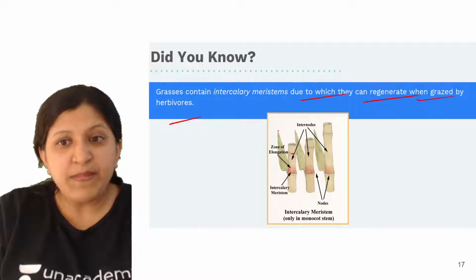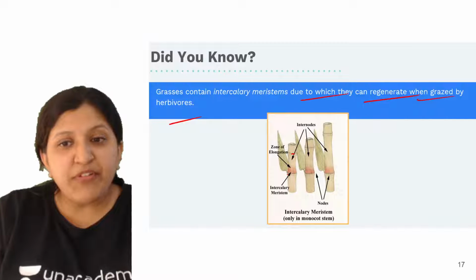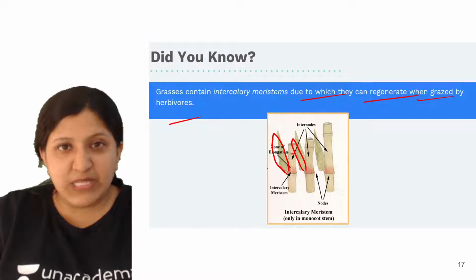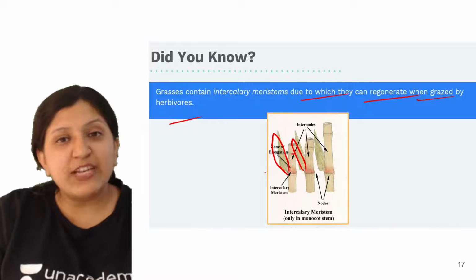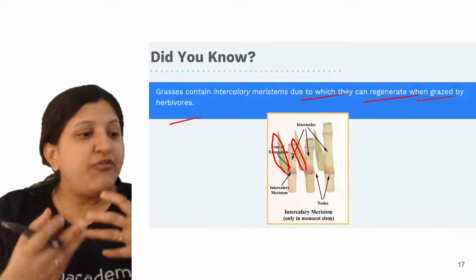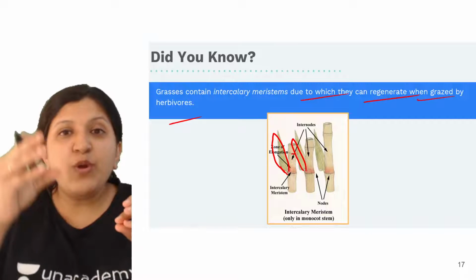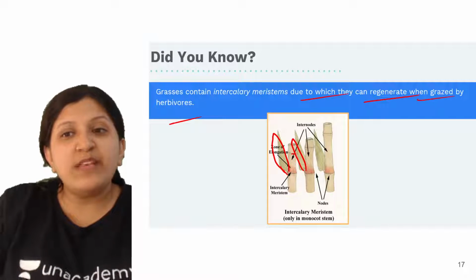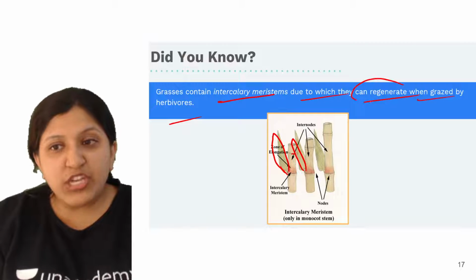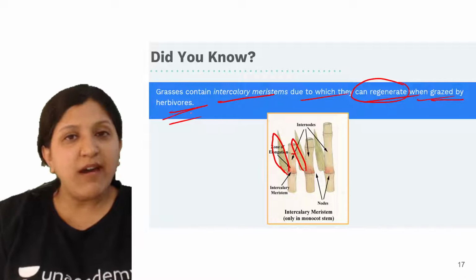That meristem will give rise to a bud, or it can give rise to a leaf. So whenever a grass has been cut, again there is growth. This is from a plant that they have shown here. When they feed on this, there is a growth that we can see. That growth is mainly because of the intercalary meristem, which can regenerate when grazed by the herbivores.